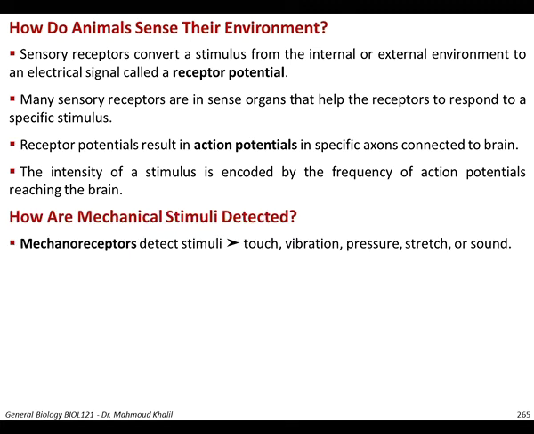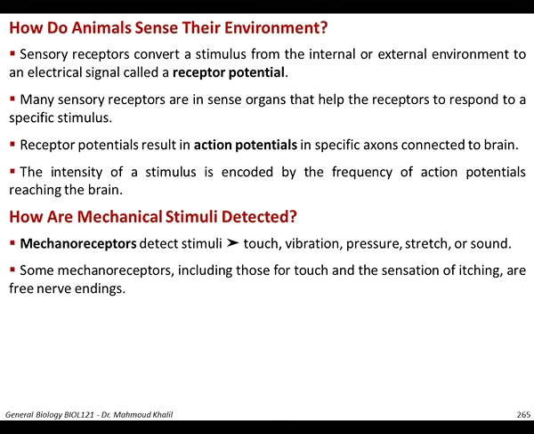So how are mechanical stimuli detected? There are mechanoreceptors that detect the stimuli. What kind of stimuli can they detect? Like touch, vibration, pressure, stretch, and sound. All of these are sensed by mechanoreceptors. Some mechanoreceptors, including those for touch and the sensation of itching, are free nerve endings with no specialized sense organs. Other mechanoreceptors detect pressure and sound or gravity.